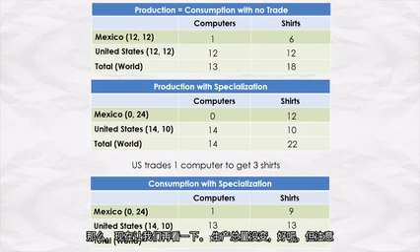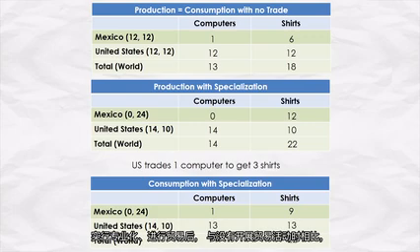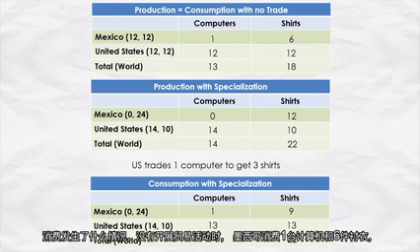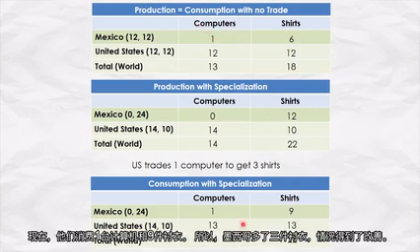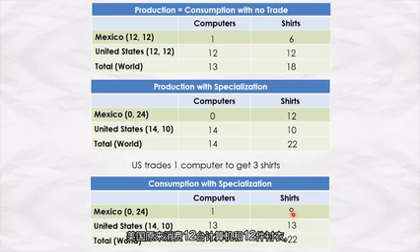So now let's take a look. Total production is the same, okay, but notice what has happened to consumption with specialization and trade compared to when there was no trade. So when there was no trade, Mexico consumed 1 computer and 6 shirts. Now they're consuming 1 computer and 9 shirts. So Mexico is better off by 3 shirts.